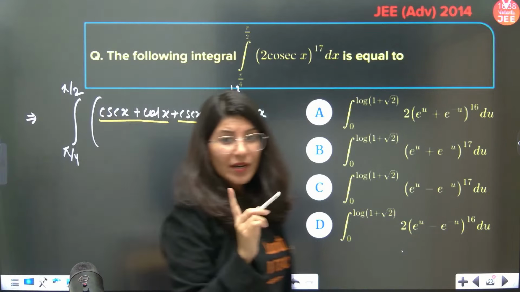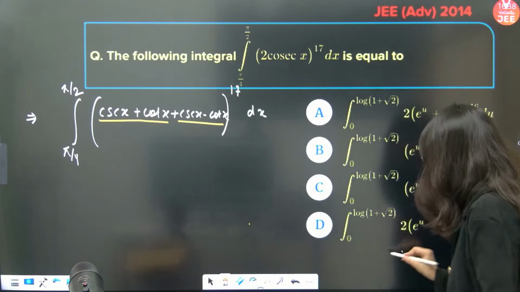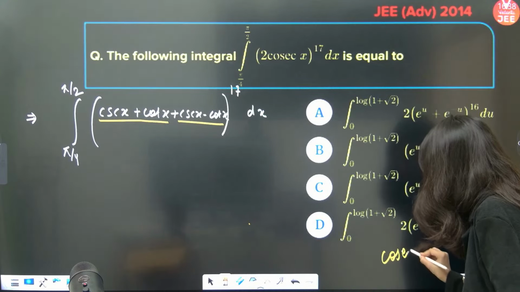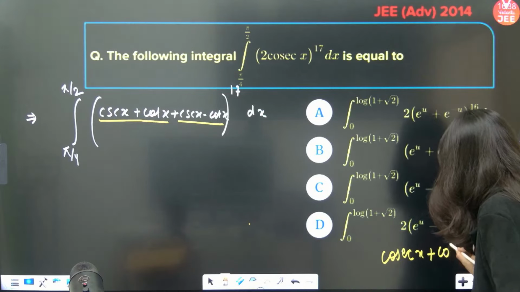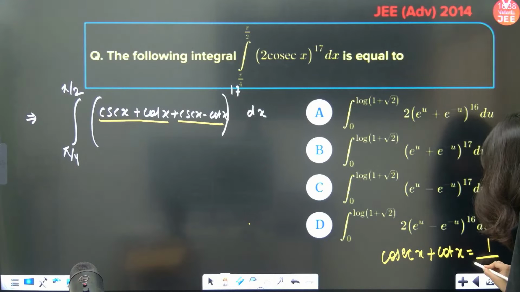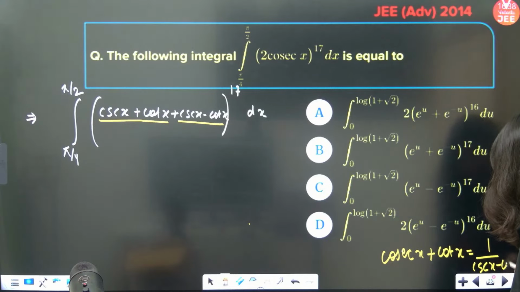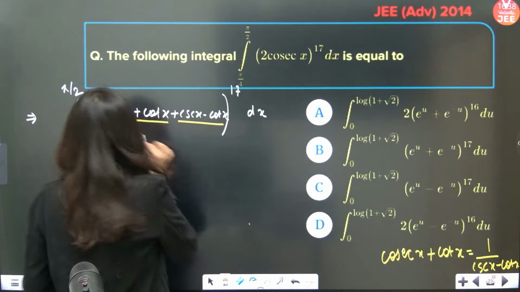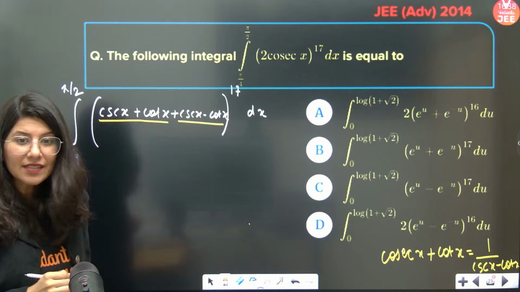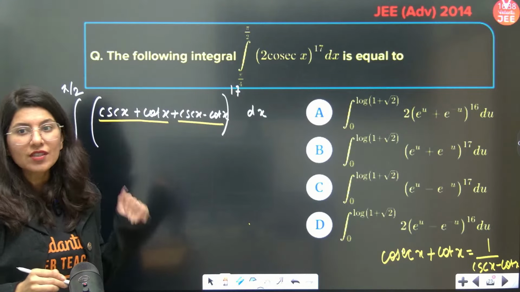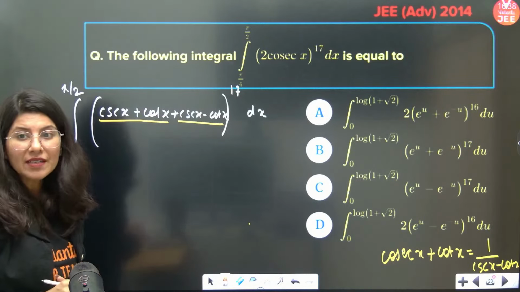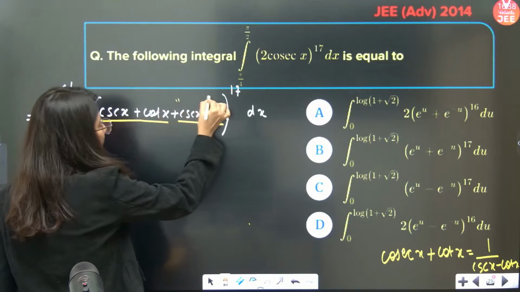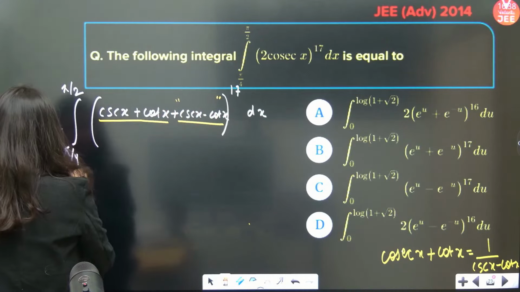Now you have to understand one thing, that cosec x plus cot x is equal to 1 upon cosec x minus cot x. Basically, cosec x plus cot x and cosec x minus cot x are reciprocal of each other. So the second expression, I am going to change now.